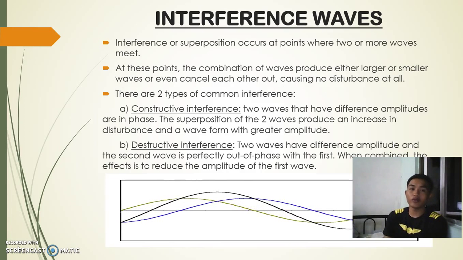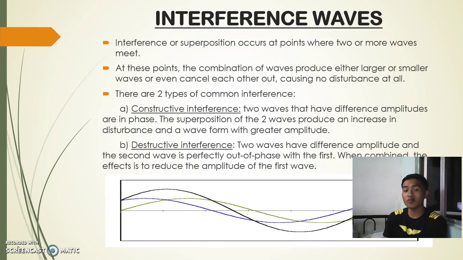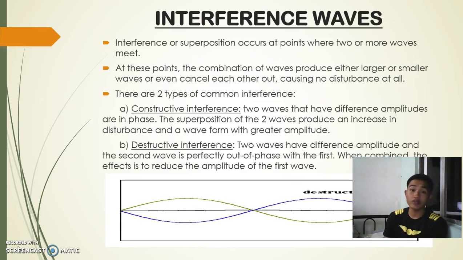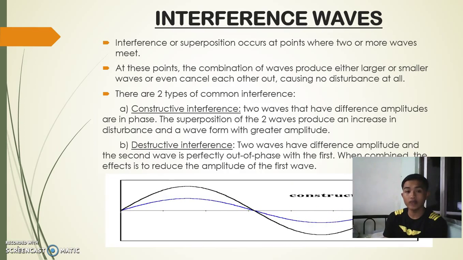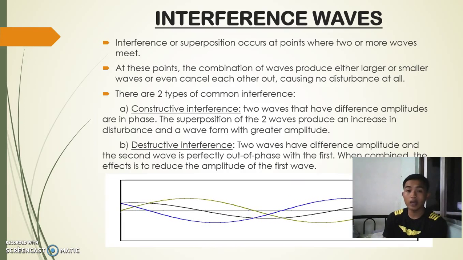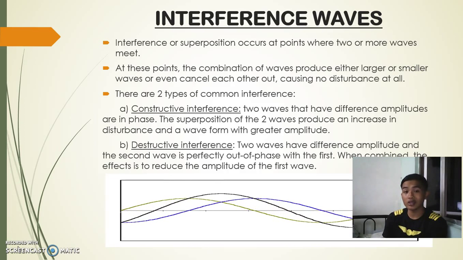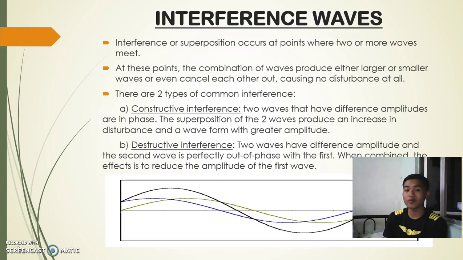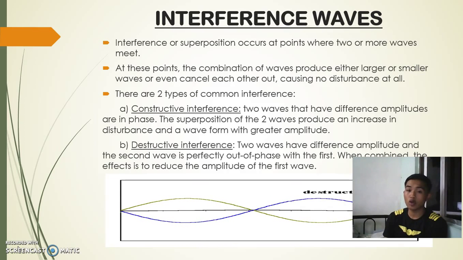Okay, interference of waves. Interference or superposition occurs at a point where two or more waves meet. There are two types of interference. First is constructive interference, which means two waves that have different amplitude are in phase. The superposition of two waves produces an increase in disturbance and a wave formed with greater amplitude. Second is destructive interference. Two waves have different amplitude and the second wave is perfectly out of phase with the first. When combined, the effect is to reduce the amplitude of the first wave.